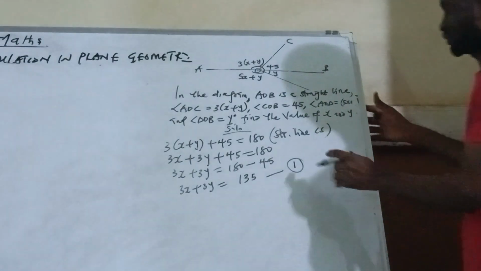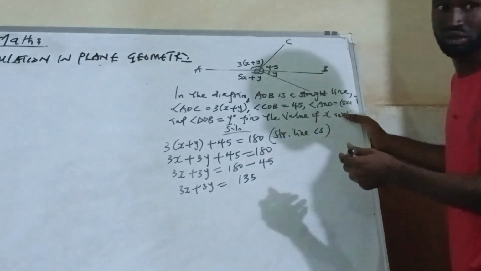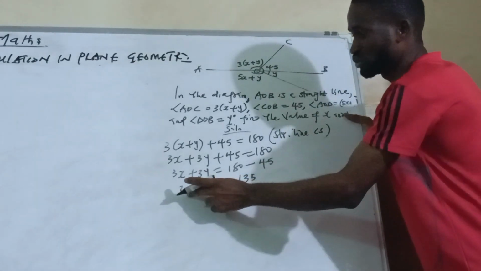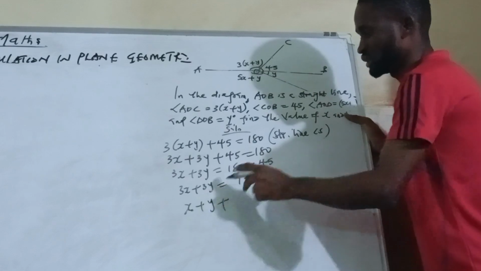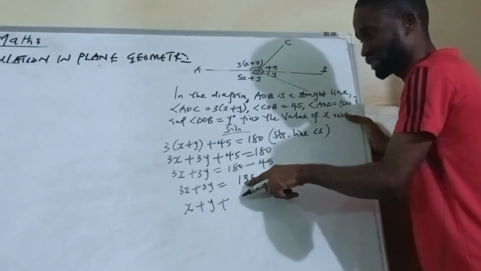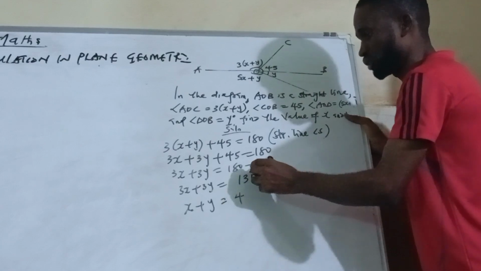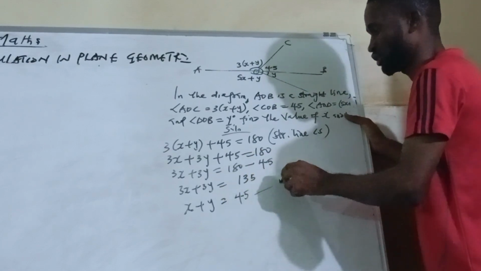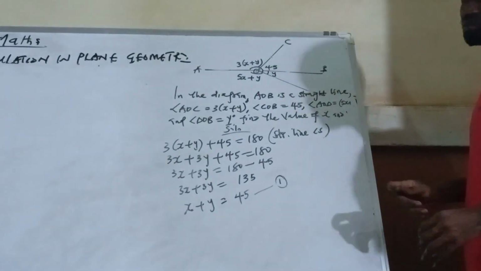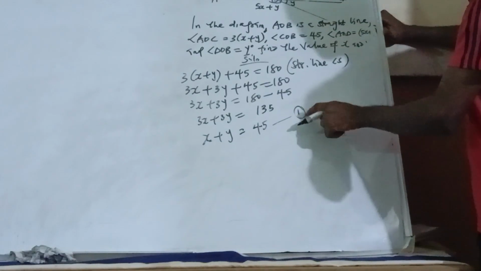Okay, so something can divide, 3 can still divide. Let me reduce it, let me not leave it this way. 3 can divide, so 3 into x is x, plus 3 into this one is y, then 3 into 135 is 45. So x plus y is equal to 45. I will call this one equation 1.